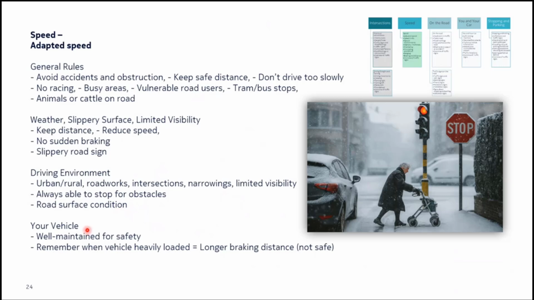Okay, now finally, your vehicle, very important. The vehicle has to be well maintained. For example, the tire pressure, the brakes are working, the oil is okay, it's well serviced, it's up to date, the lights are working. You need to have a well maintained vehicle for safety.